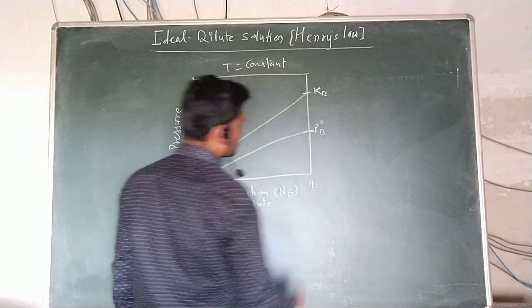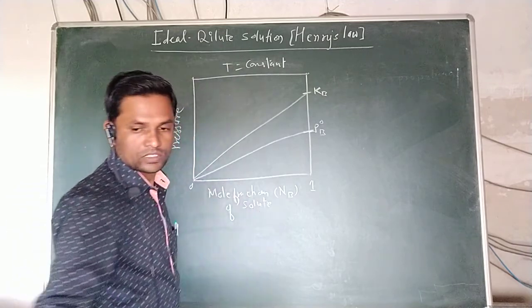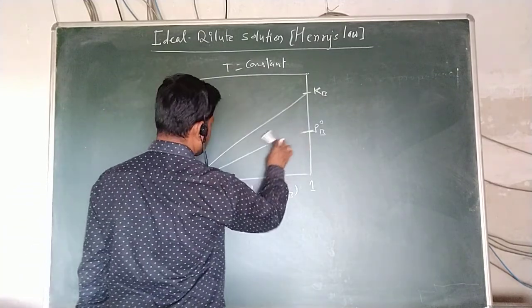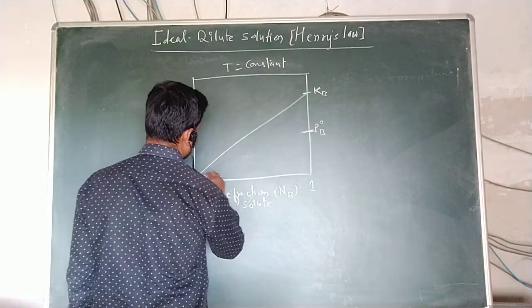Further, for a real solution there can be a little bit of deviation.